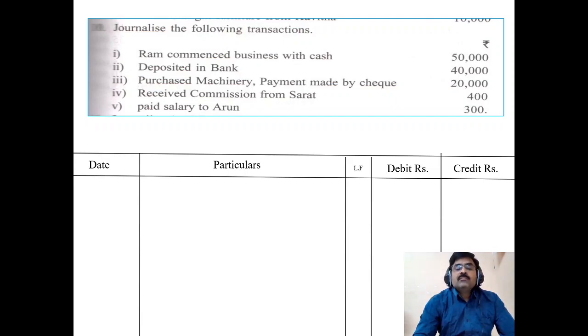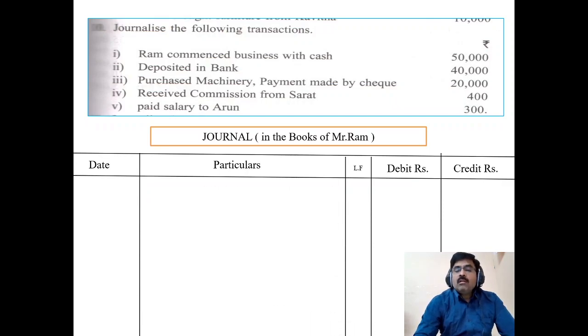How to write this? First we have to put a heading, that is Journal. In the books of whom? In the books of Mr. Ram. So first write the date. Date is not given in the question. Okay, then we take something like 25th July 2019. Cash is coming in, so we have to debit the cash account.